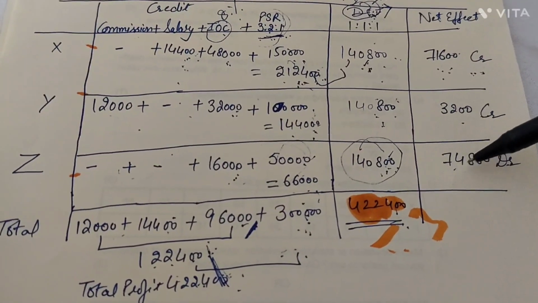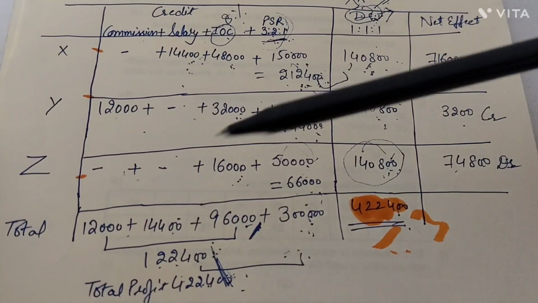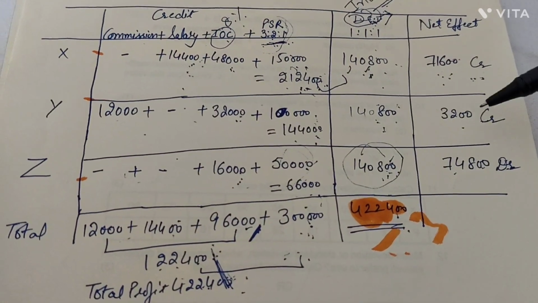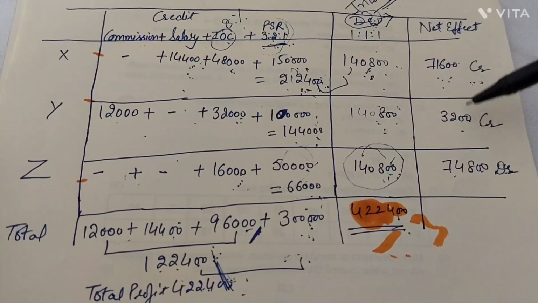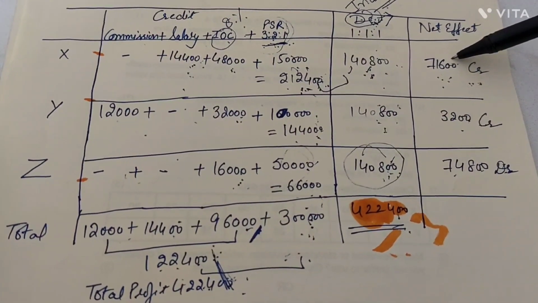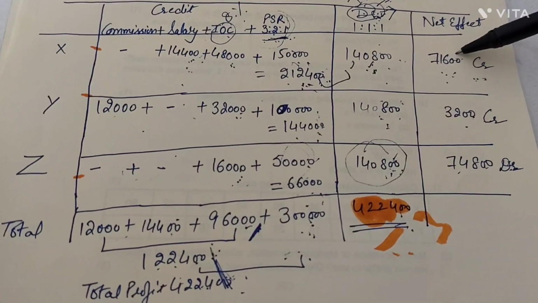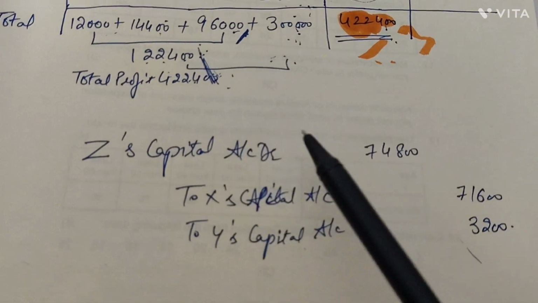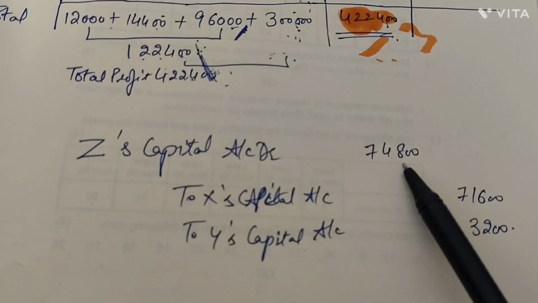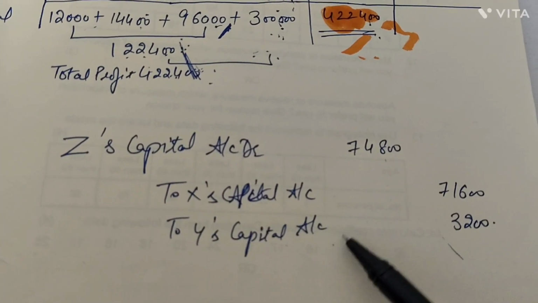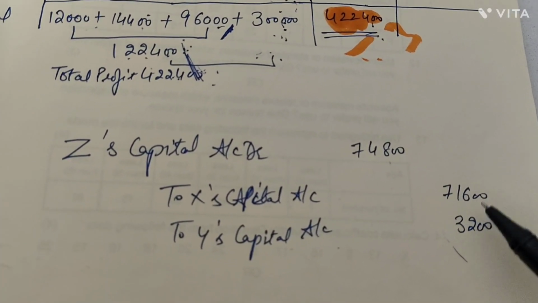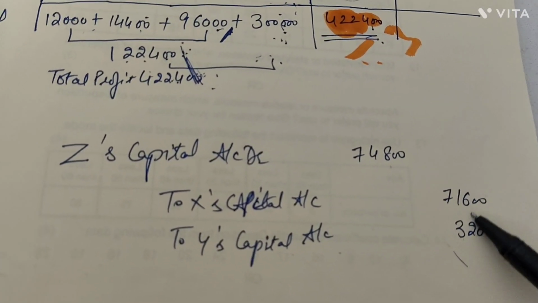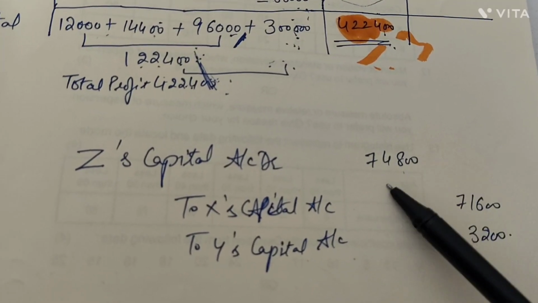So 74,800 debit should be given to Z, and Y should be given a credit of 3,200 and X should be given a credit of 71,600. So what adjustment entry is over here? Z's capital account debited 74,800, to X's capital, to Y's capital with the net amount given. This total should be here as the debit balance.